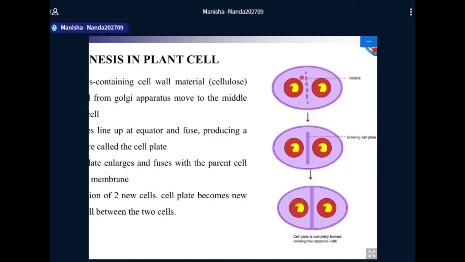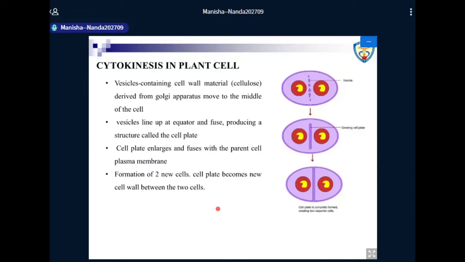These vesicles fuse and form a cell plate, so it can be very clearly seen under a microscope. The presence of a cell plate is an identification mark that it is a plant cell which is dividing. So you can see here the growing cell plate. With the fusion and addition of more and more vesicles carrying the polysaccharide content, the cell plate is formed and it divides the cell into two.